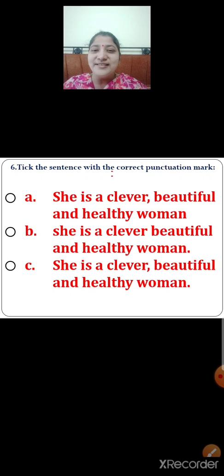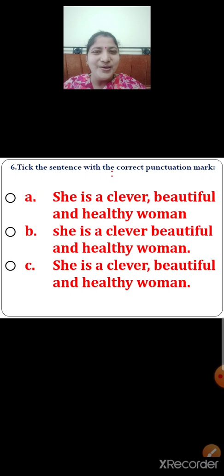Option C. She is a clever, beautiful and healthy woman. The sentence has started with a capital letter. Also, there is a comma to separate the words. And the sentence has ended with a full stop. Now children, select the correct option. Yes, option C is the correct sentence with the correct punctuation mark.